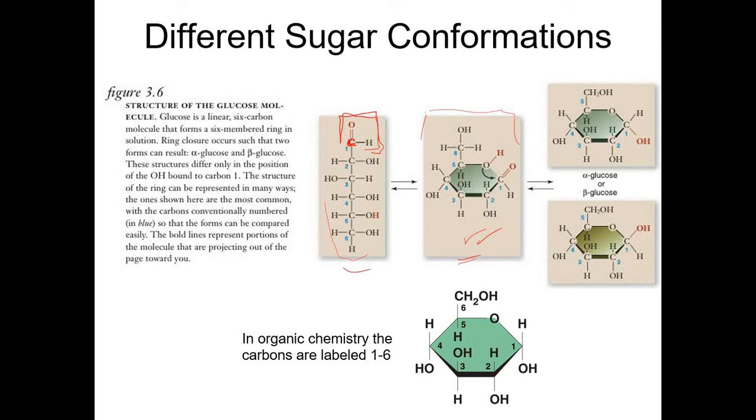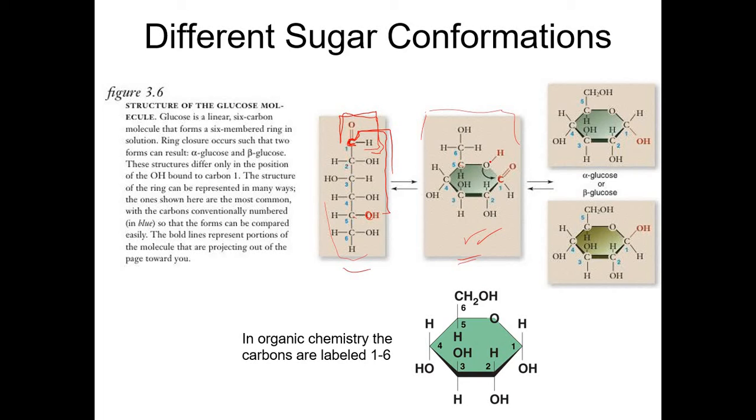The carbonyl carbon bonds with the oxygen. This is called the penultimate carbon because it's the second to the ultimate carbon. Okay, this is the penultimate carbon. So the oxygen bonds to the penultimate carbon, and that's why this will form a ring here. Okay? So the carbonyl carbon bonds with the oxygen on carbon number 5.